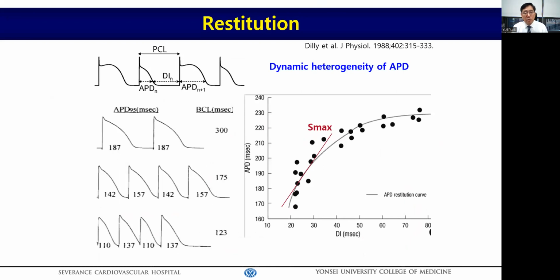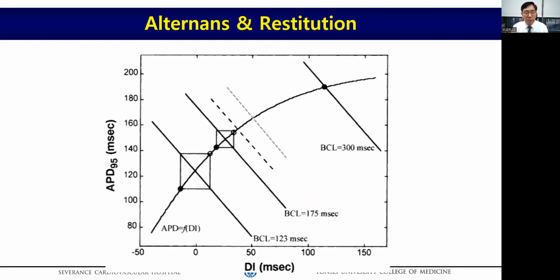There is a concept of restitution in multiple wavelet theory. We know that action potential duration shortens as heart rate increases, and restitution is the dynamic APD heterogeneity reflecting the AF wave break vulnerability. So APD changes to a higher degree with the exact same change of diastolic interval in the condition of a higher restitution curve slope. So this Smax is the maximum slope of the APD restitution curve.